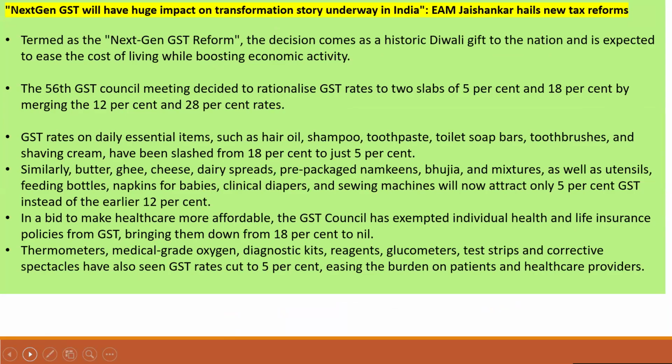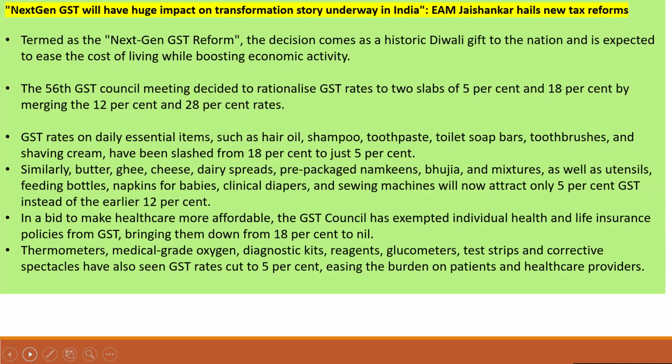This meeting is termed the next generation GST reform. This decision comes as a historic Diwali gift to the nation, and it is expected to ease the cost of living while boosting economic activity in India.